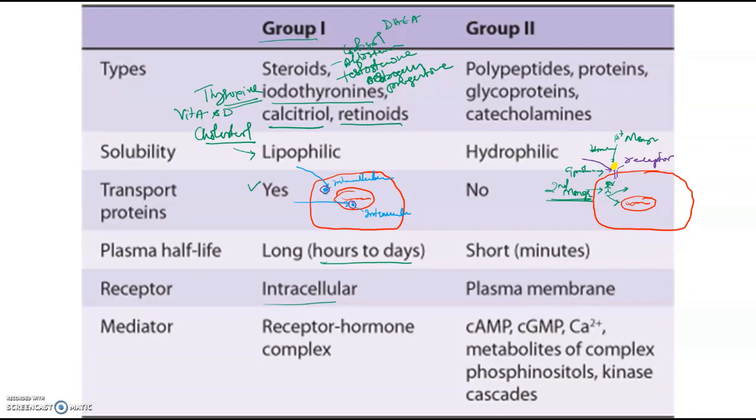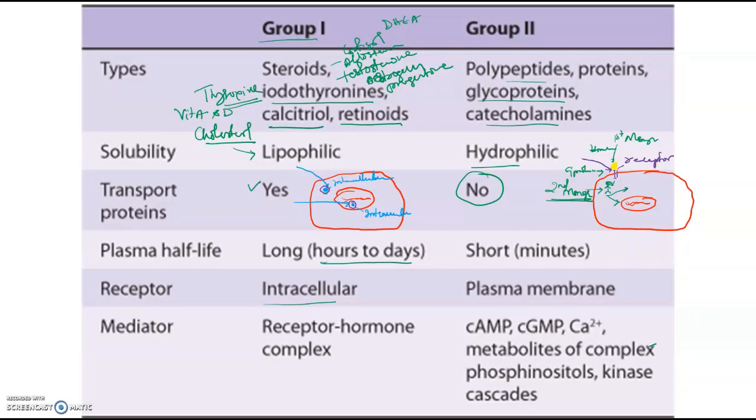Group 2 hormones, the rest all of them, act through a cell surface receptor, that is a G protein coupled receptor only. Examples are your polypeptide hormones, proteins, glycoproteins, catecholamines, epinephrine, norepinephrine; all these come in group 2 hormones. Now these are hydrophilic, they can dissolve in plasma, so no transport protein is required.